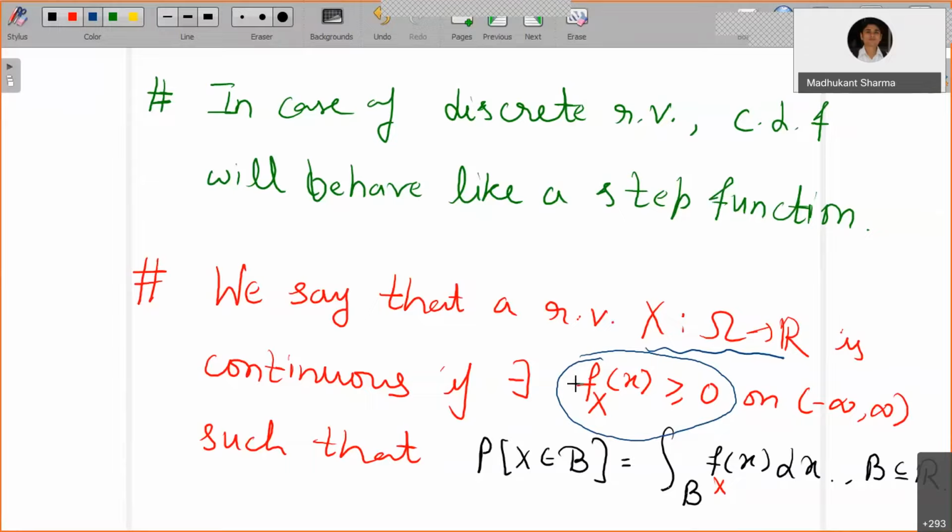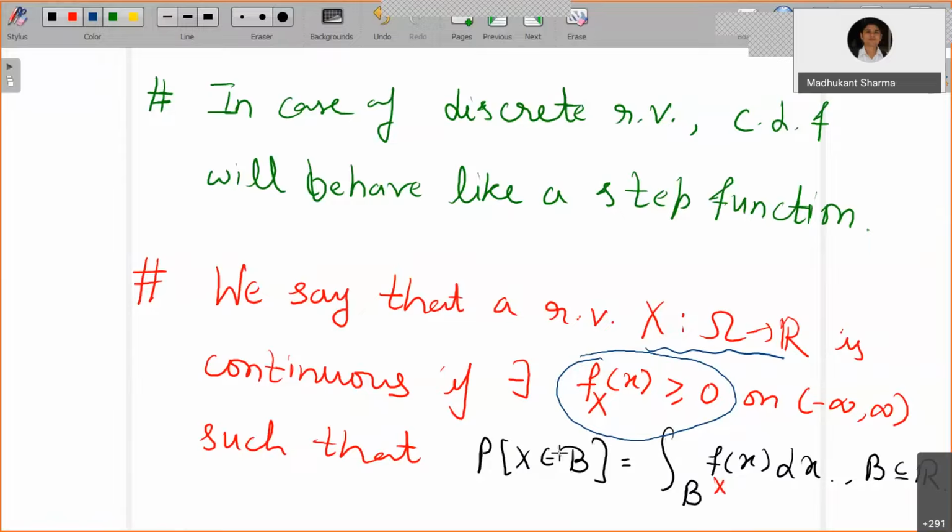Here the suffix X stands for the dependence on random variable X. With this you can certainly find the probability over the open interval a to b, which is the integral from a to b of f_X of x dx.